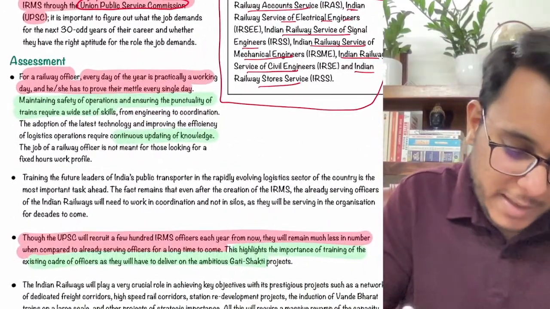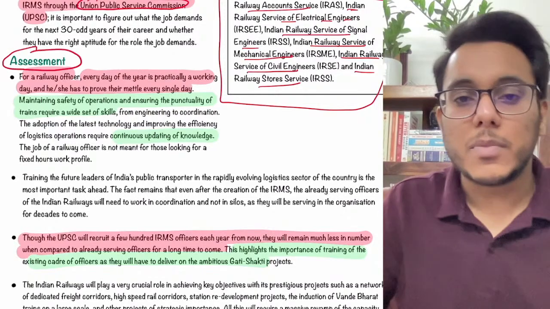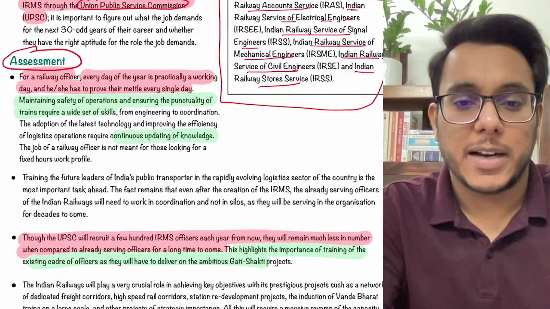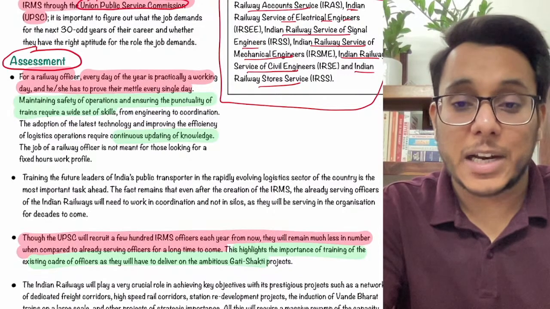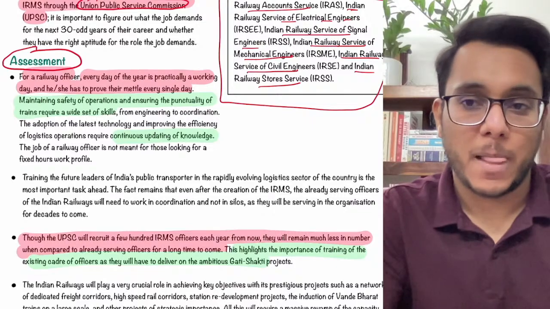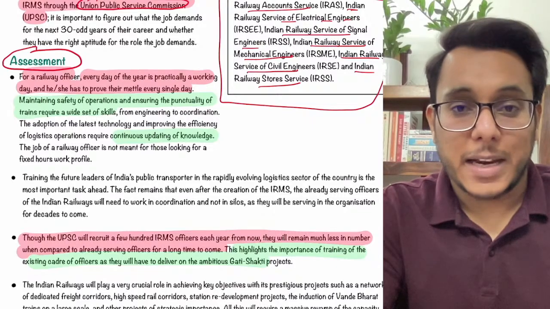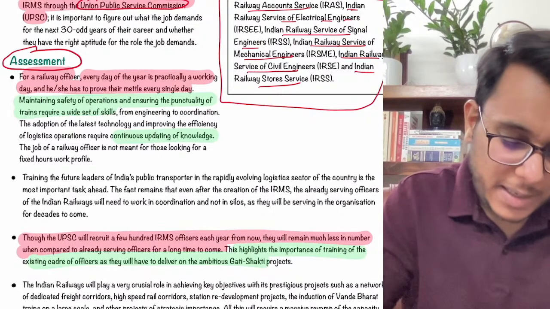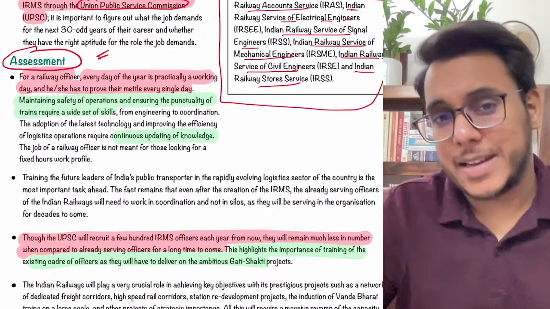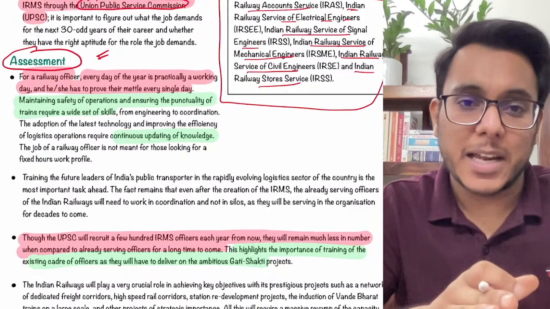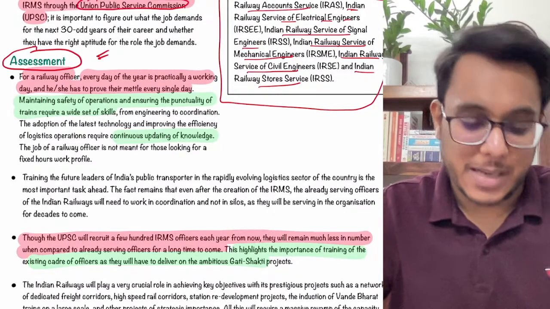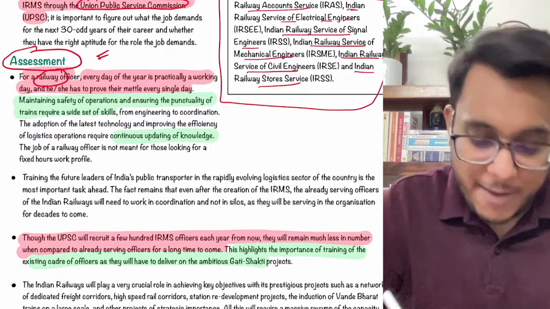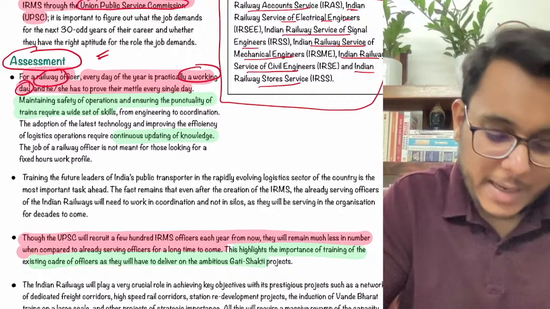Now guys, it has been provided that when this particular reform was suggested, it was said that it will bring reform into the railway bureaucracy. Railway management is a very daunting task. Now it is provided that it will help, but whether such a thing will really ease the railways, we are going to assess this. Now it has been provided that for the railway officer, virtually every day of the year is a working day.